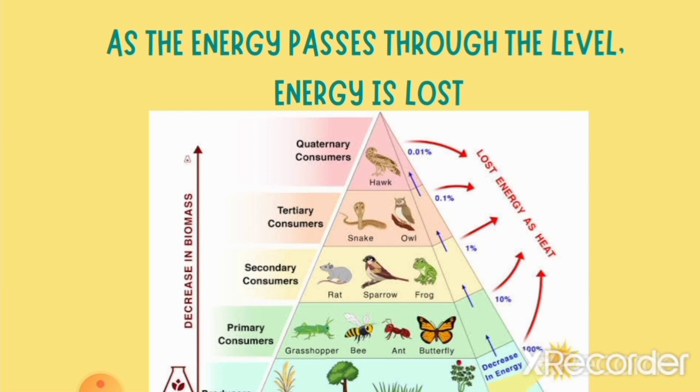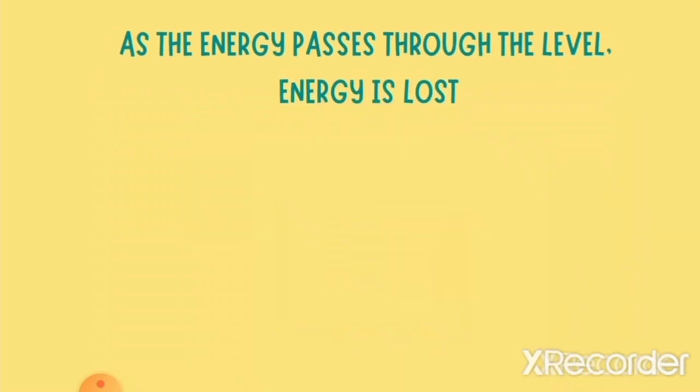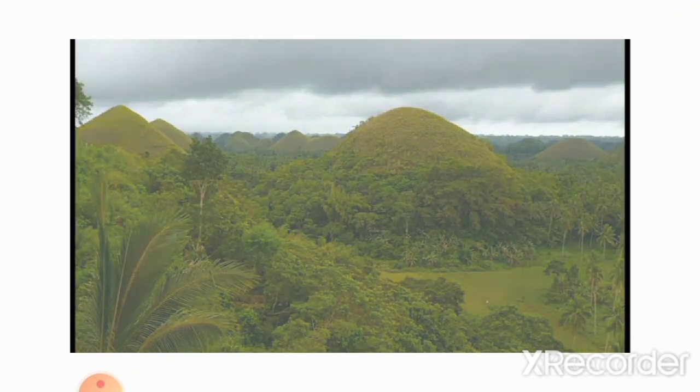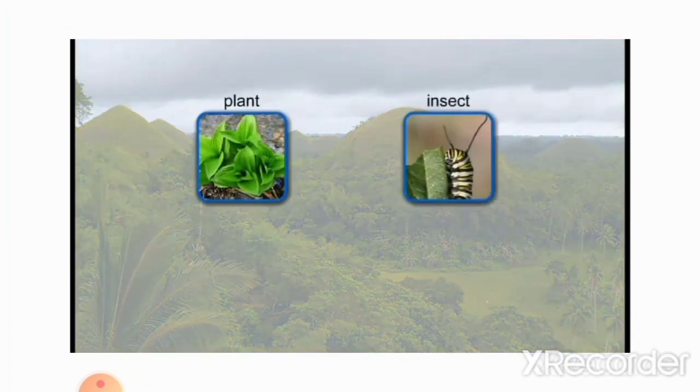And as energy passes from one level to the other, energy is usually lost. This means that the energy is more at the producer level and less at the higher levels. All of these relationships between different species are founded on one thing: energy. Organisms get food in order to get energy, which is used for growth, maintaining health, and reproduction.